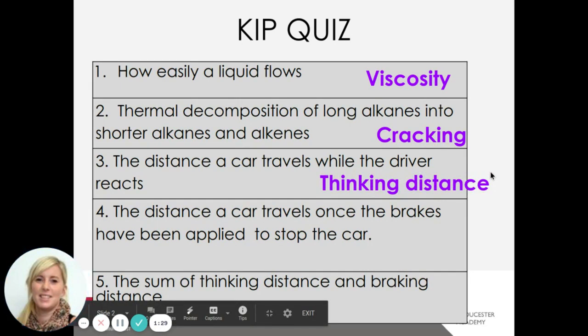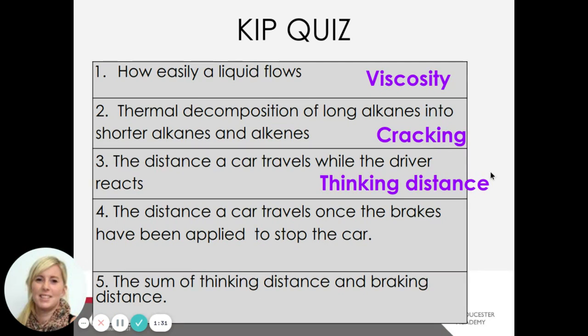So we'll come on to this in the future, but that can be affected by how much sleep the person has had, how much caffeine they've been drinking, maybe they're under the influence and they shouldn't be driving. So all of these things can affect thinking distance. Number 4 then, the distance a car travels once the brakes have been applied to stop the car. This is the braking distance.